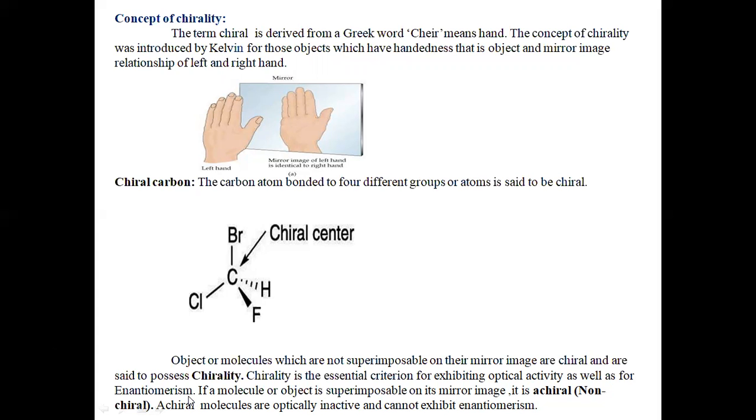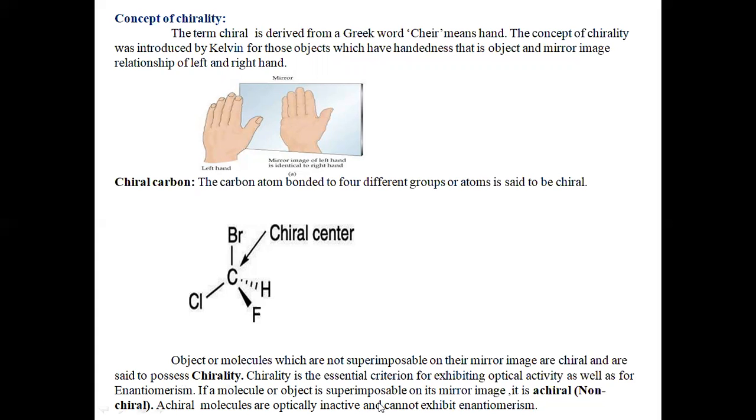If a compound or isomer exhibits optical activity and enantiomerism, it should contain at least one chiral carbon atom, that is, it should show the chirality property. If a compound wants to exhibit enantiomerism or optical activity, it should contain at least one chiral carbon atom, which means it should possess the chirality property.